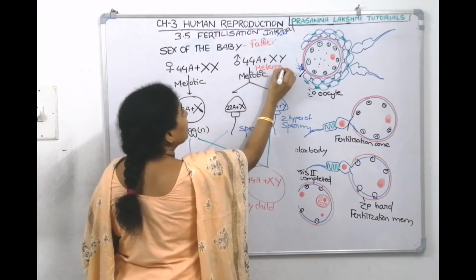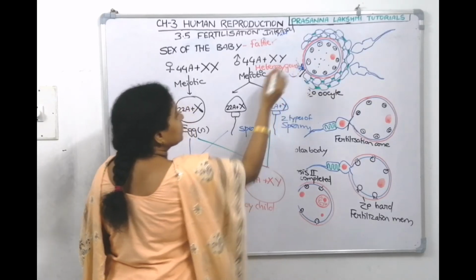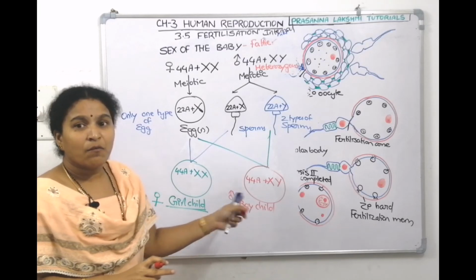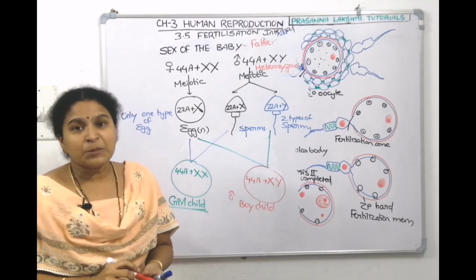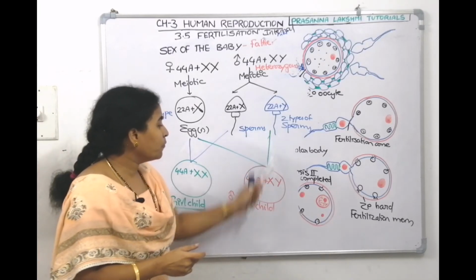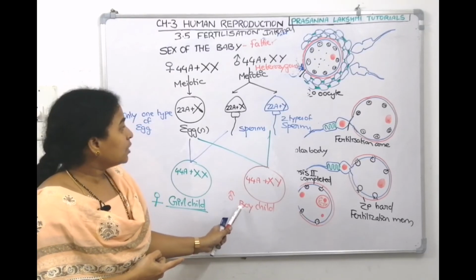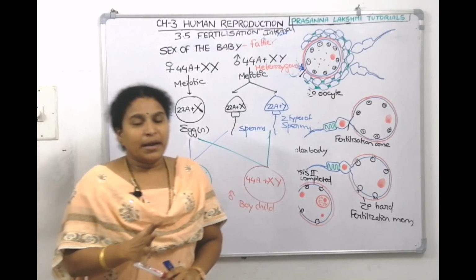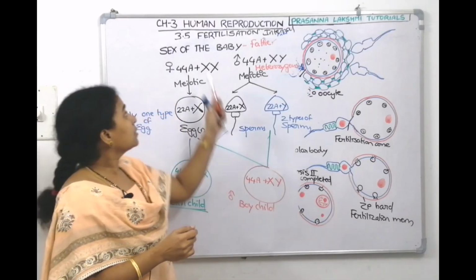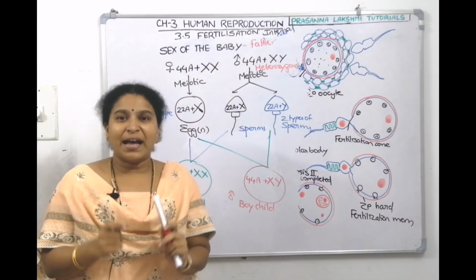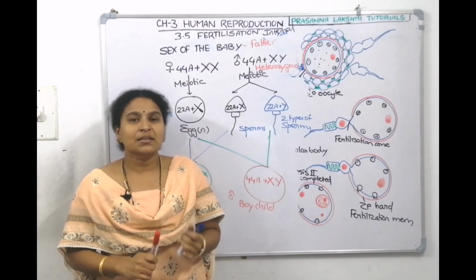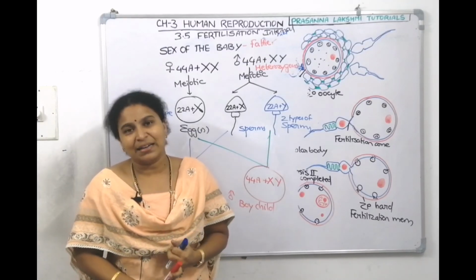Males are heterozygous. It is which sperm fuses with the egg that will decide which child will come. If the sperm having Y chromosome fuses, boy child. If the sperm having X chromosome fuses, girl child. So in today's lecture, we discussed fertilization and the sex of the baby. In the next topic, we will discuss cleavage and implantation.